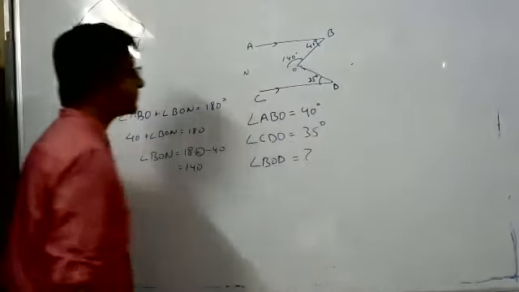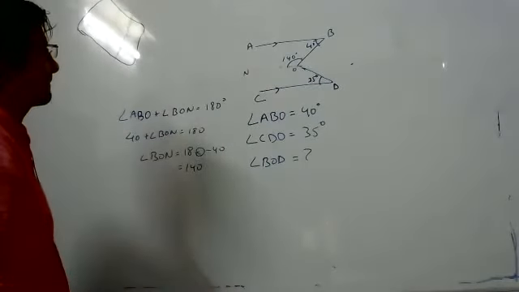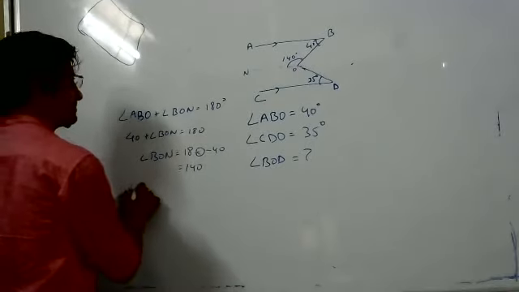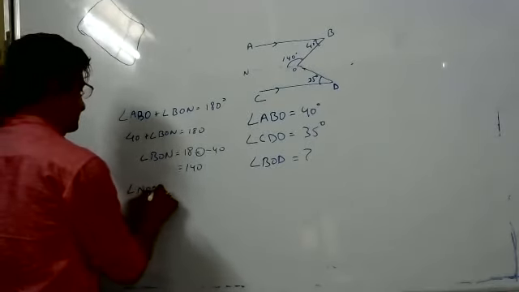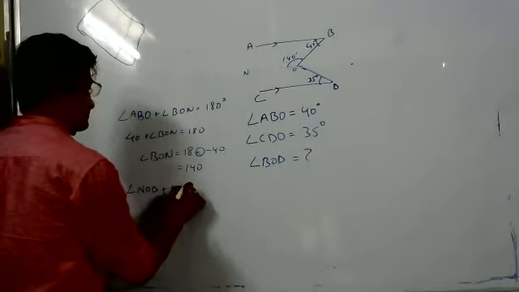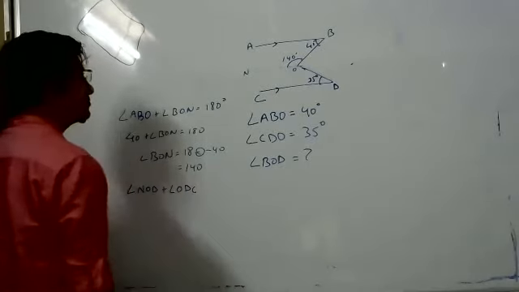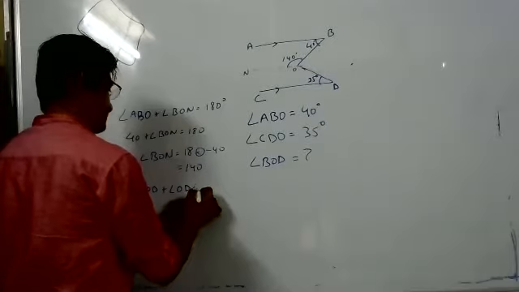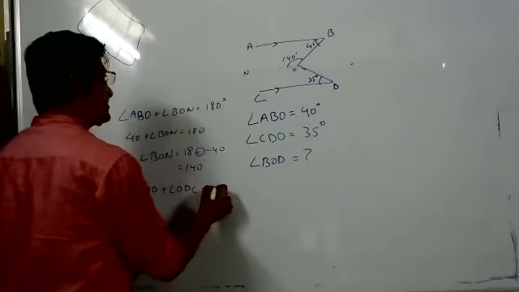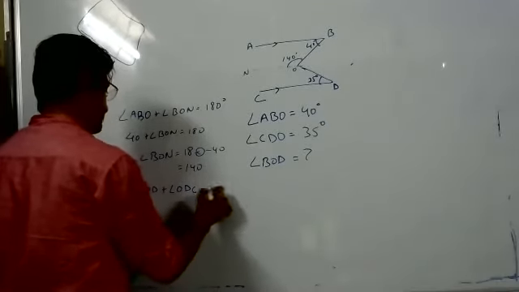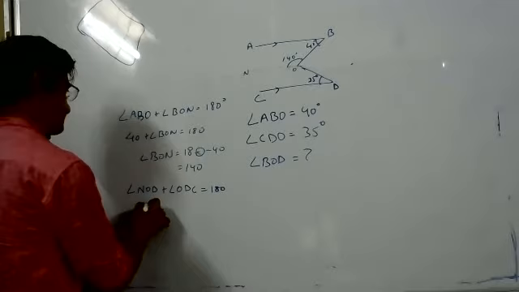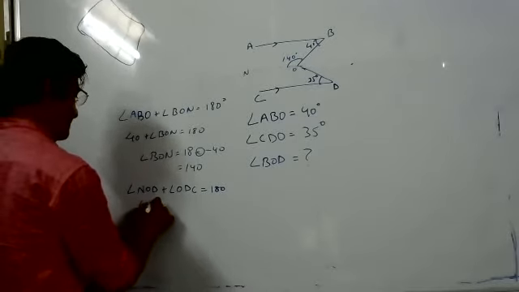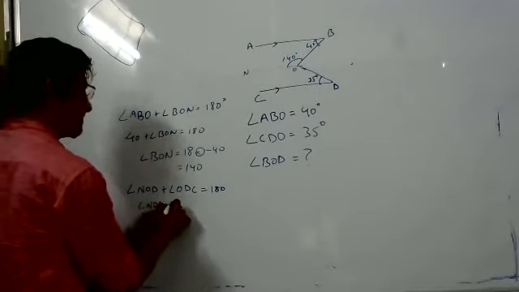Now we can write angle NOD, no sorry, plus ODC, which equals 180 degree. So we know ODC is 35 degree, it goes to the other side.